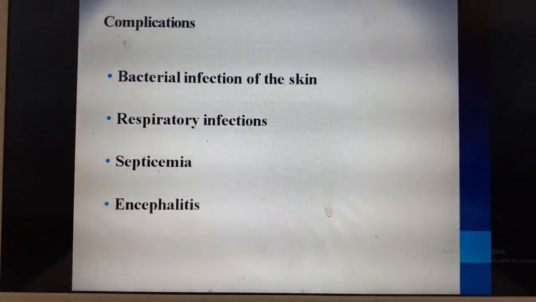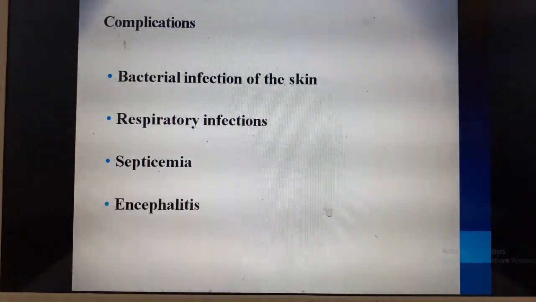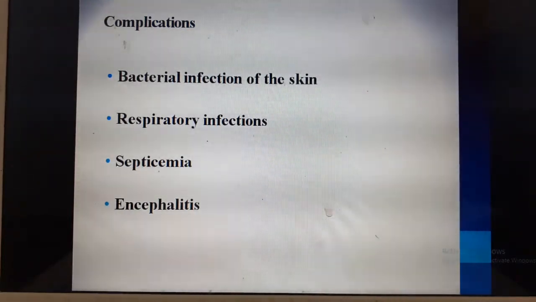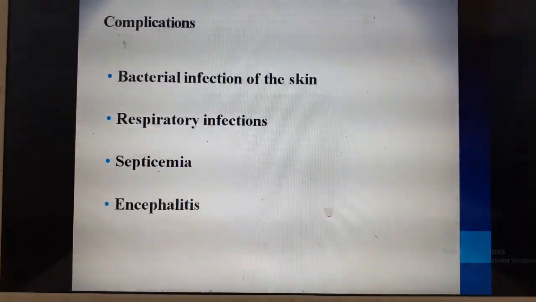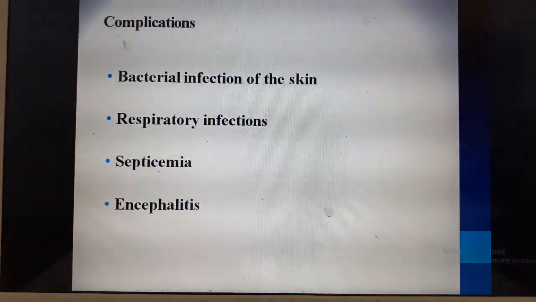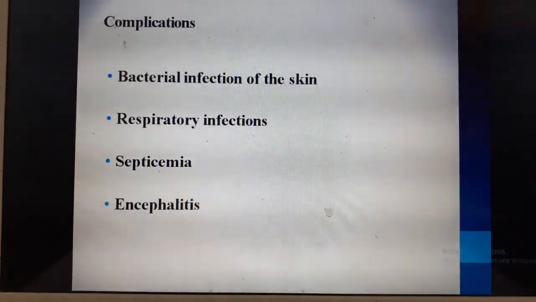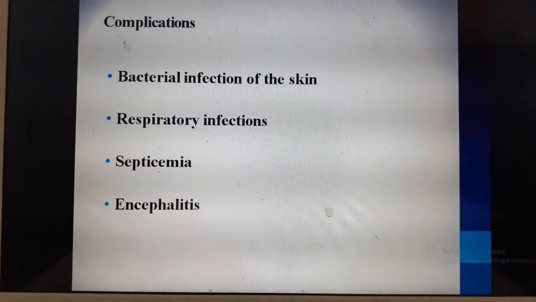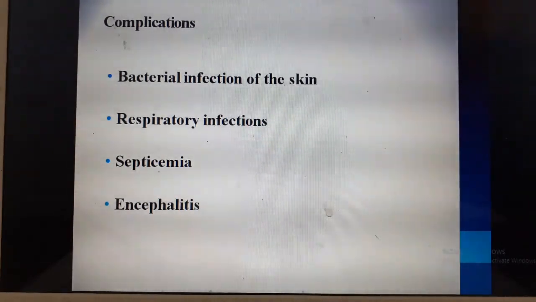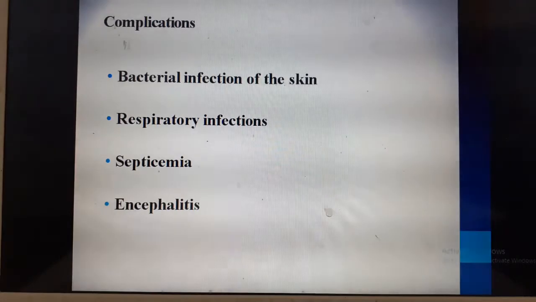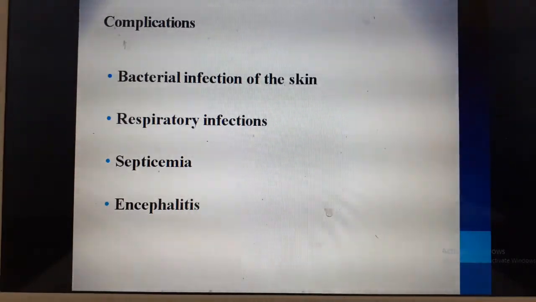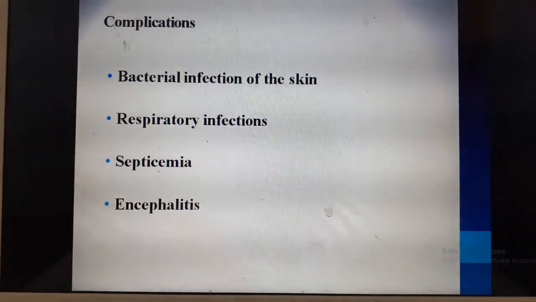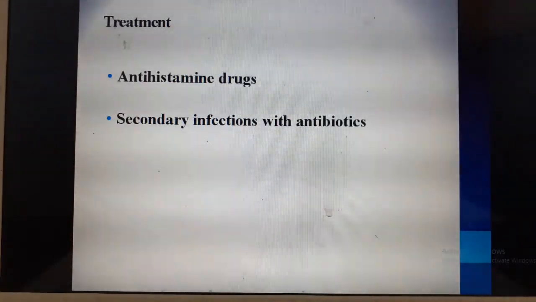The complications of varicella or chickenpox are, number one, bacterial skin infections, secondary skin infections. Number 2, they can have respiratory infections such as pneumonia. The next complication is septicemia. The infection in the blood can spread, becoming a secondary bacterial infection and leading to sepsis. The next one is encephalitis, where it can be transmitted through the blood into the brain, leading to encephalitis, inflammation of the brain parenchyma. The treatment is mainly antihistamine. These children can have pruritus or itching.